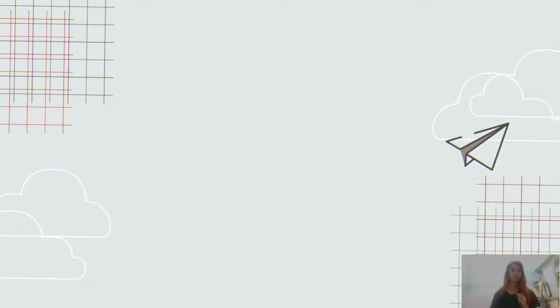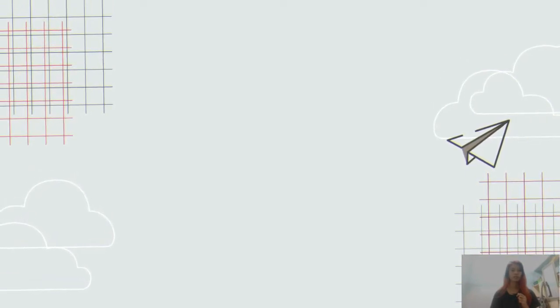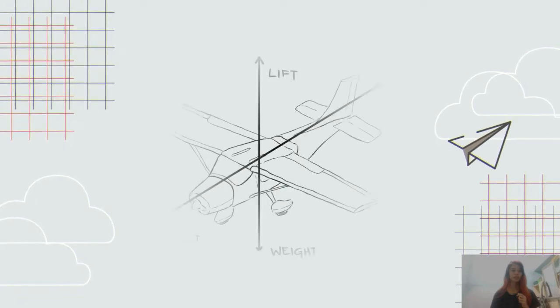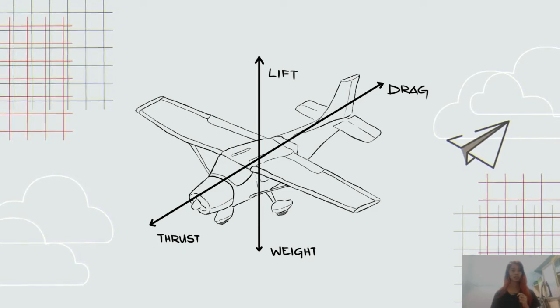Hundreds of thousands of hours of research have brought us the knowledge about aviation that we have today. Taking into account the structure of the aircraft and the concepts of aerodynamics, we now know that 4 forces, thrust, lift, weight, and drag, act upon an aircraft in straight and level unaccelerated flight.